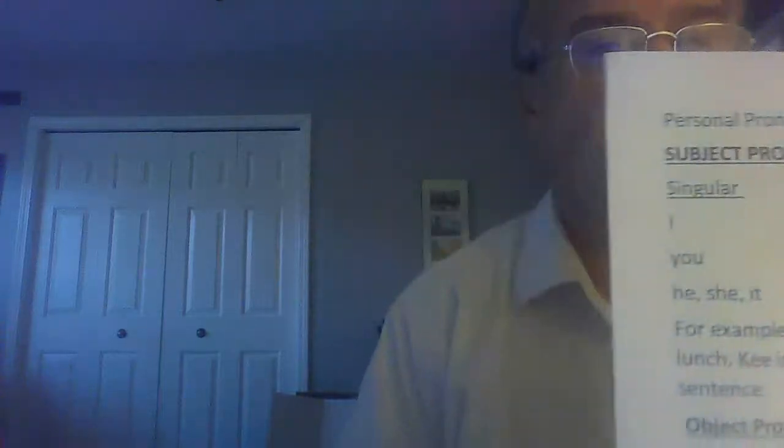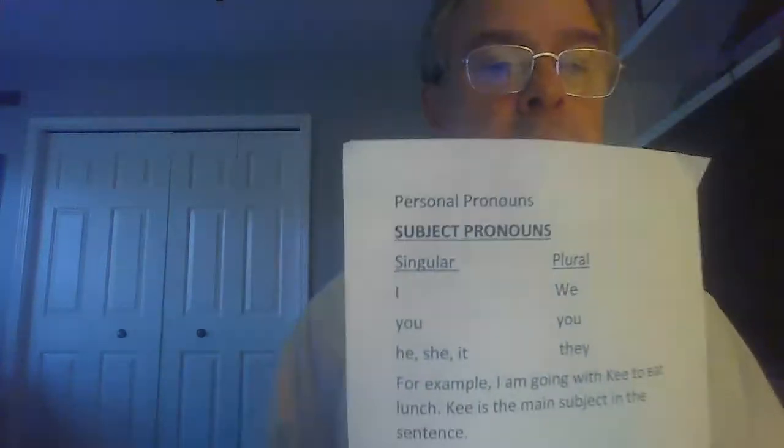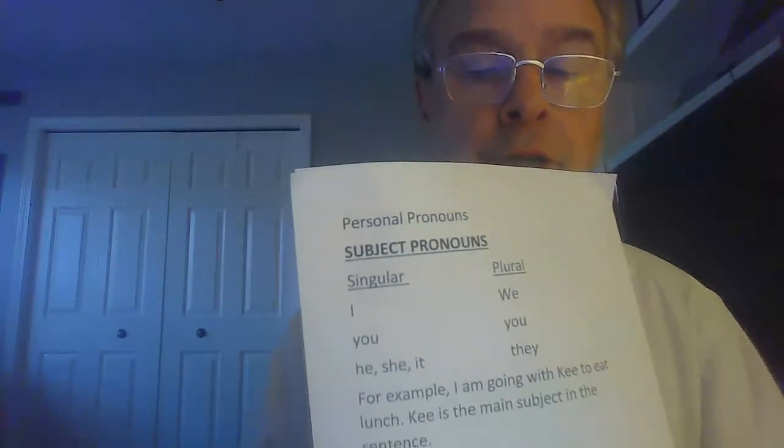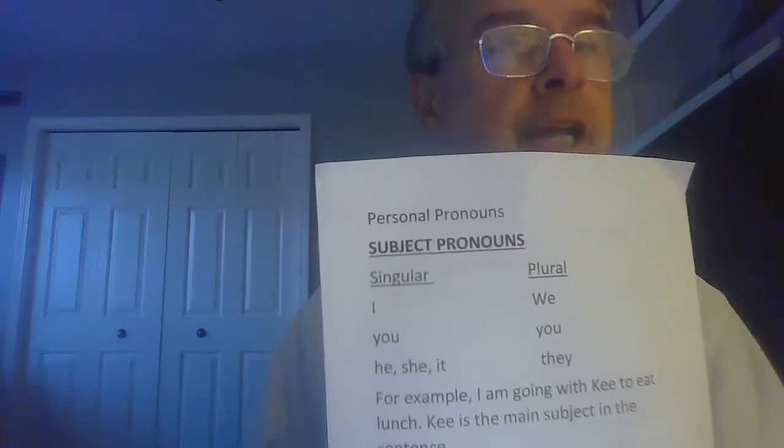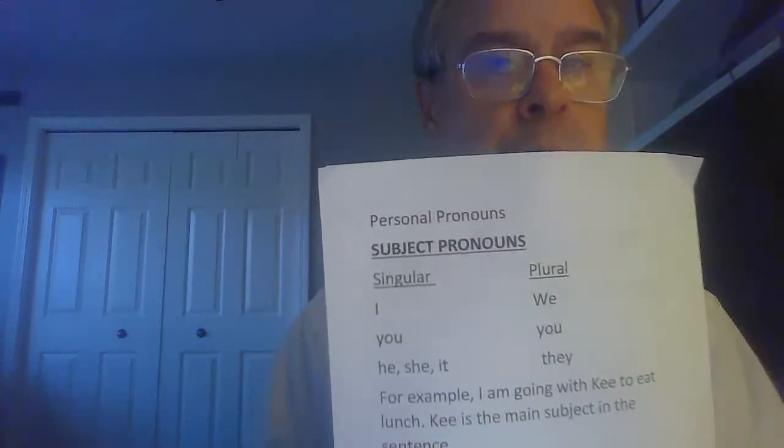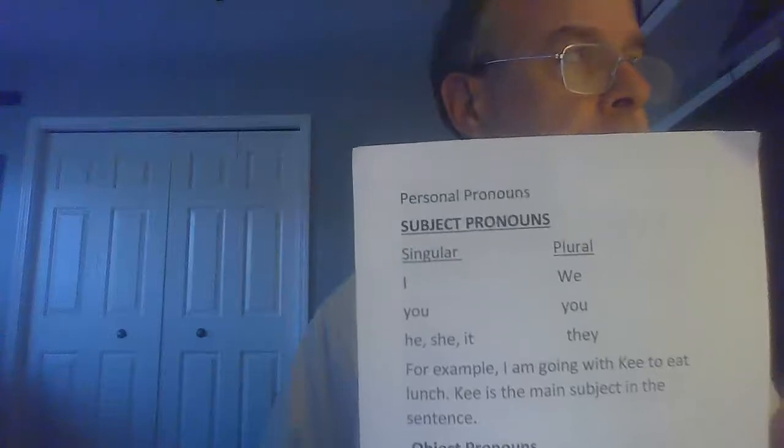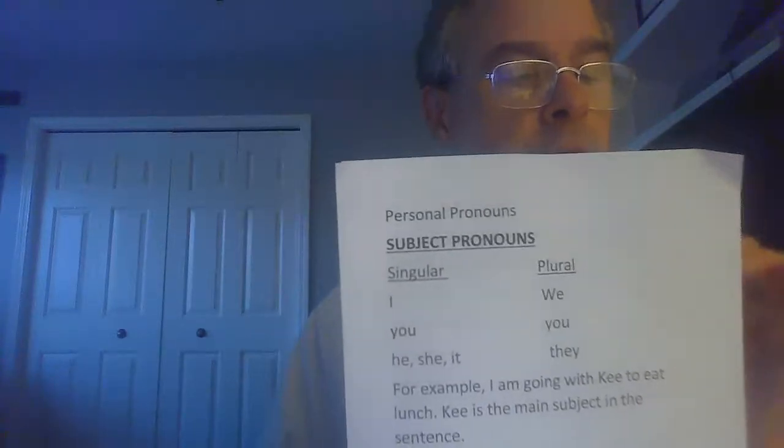For example, also, I'm going with Key to lunch. Key is the main subject in the sentence. Subject pronouns, pretty easy. We've done a lot of them in our practice session.